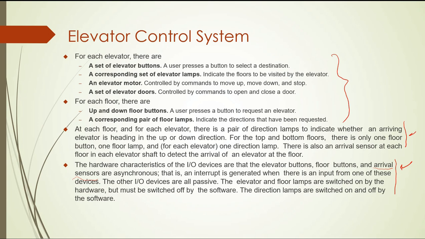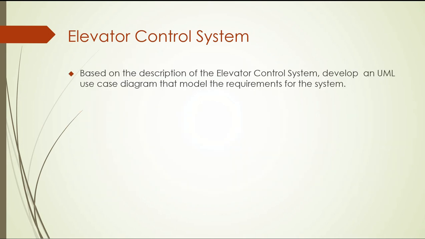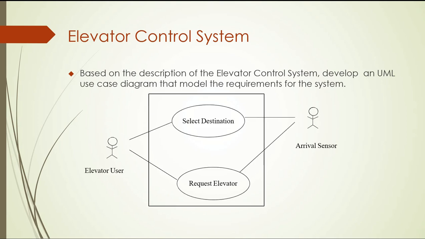So guys, let me now show you these use cases. You can improve them; it's not the final one. Even I wrote it like this, but I think it can be improved. Based on the description, we can develop these two. For the first one, for example, I select the elevator.